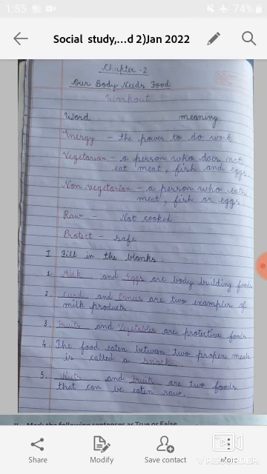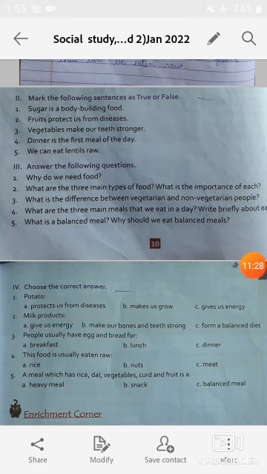Now next one, curd and paneer are two examples of milk products. Third, fruits and vegetables are protective foods. And you know very well about protective foods: those food items that protect us from diseases are called protective foods, like fruits, vegetables and nuts. Fourth, the food eaten between two proper meals is called a snack. Next, nuts and fruits are two foods that can be eaten raw.